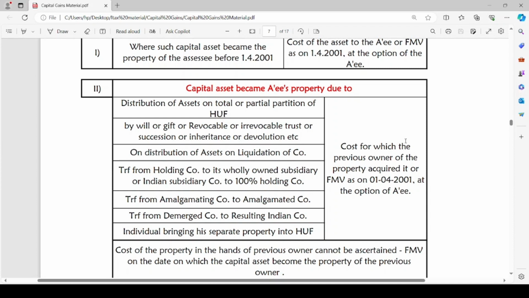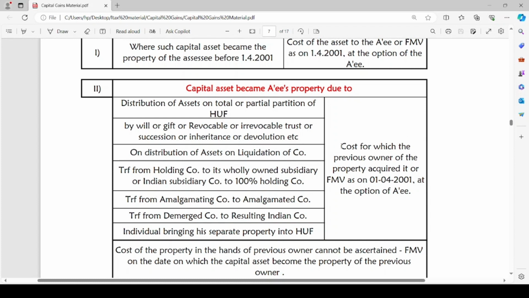Even in the case of an individual bringing his separate property into HUF, a personal property of the individual is now being brought into the HUF so that the HUF can use it for its purpose. In such a case also, the cost of acquisition or FMV as on 1st April 2001, at the option of the assessee, will be considered as cost of acquisition of such capital asset. If the cost of property in the hands of the previous owner cannot be ascertained, there might be cases where we cannot ascertain what is the cost incurred by the previous owner of such asset. In such a case, FMV on the date on which the capital asset became the property of the previous owner can be considered.